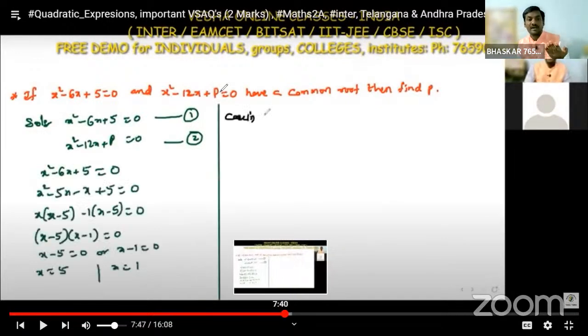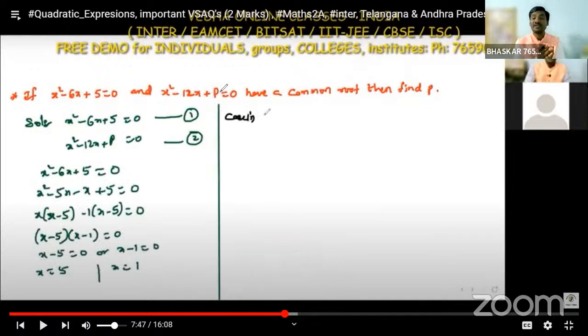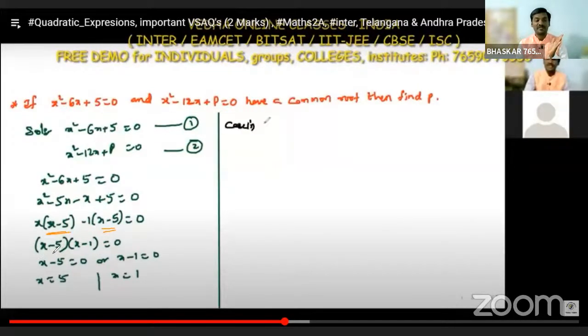In the second equation we have the variable p, but the first equation is a normal equation, so we can find the roots or zeros, the x values. By using the factorization method, 6x is minus 5x minus 1x. Taking x common: x minus 5 into, again taking minus 1 common, x minus 5. Taking x minus 5 common, we get x minus 5 into x minus 1. Either the first factor is equal to 0 or the second factor is equal to 0, so we get x is equal to 5 or x is equal to 1.